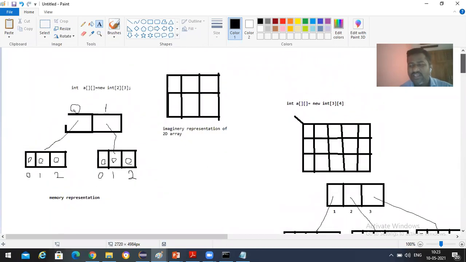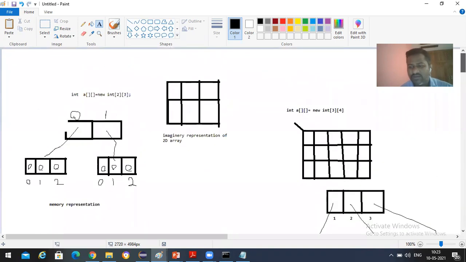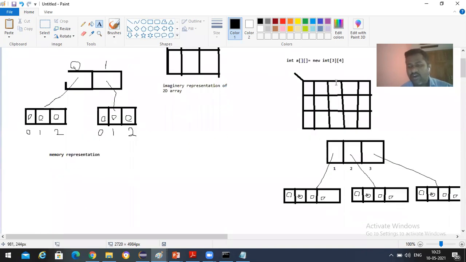In C language, how did they explain it to you? Let me know. In C and C++, how did they explain, just like they said rows and columns, or any row major or column major arrangement? Response please. Row major, column major arrangements. Have they not said about address calculation and all in C?